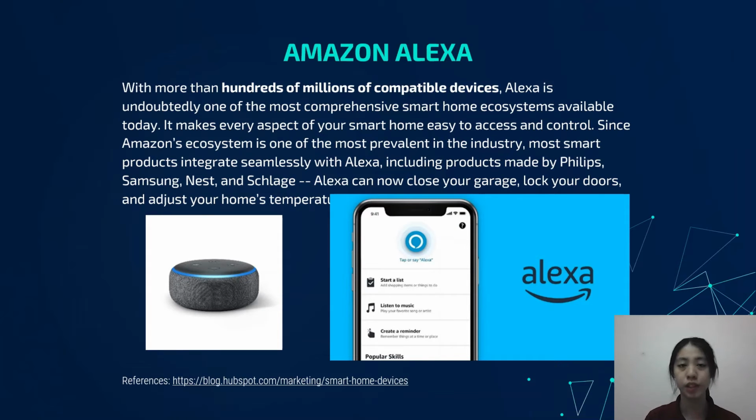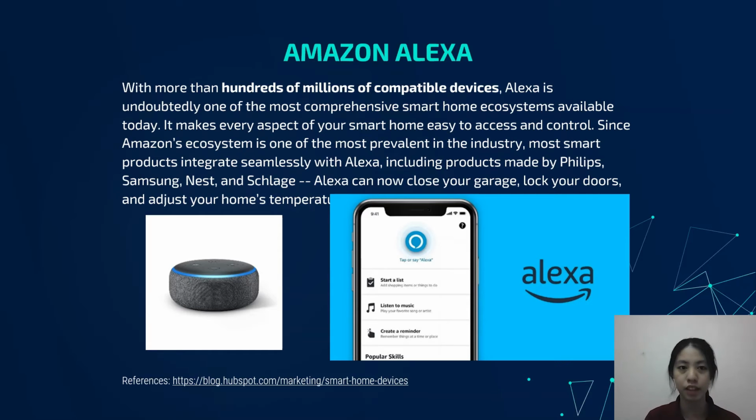The first smart home system that is highly recommended is Amazon Alexa. With hundreds of millions of compatible devices, Alexa is undoubtedly one of the most comprehensive smart home ecosystems available today. It makes every aspect of your smart home easy to access and control.